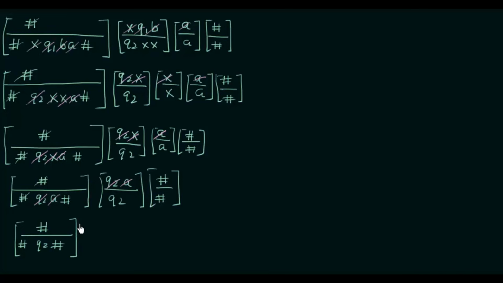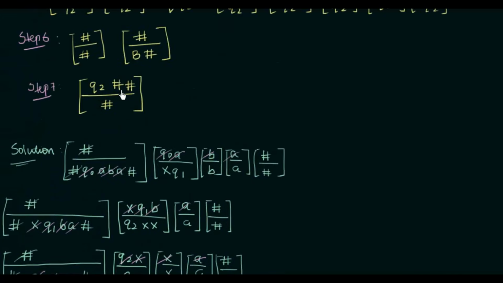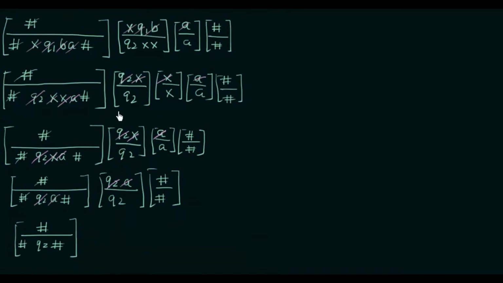Now in order to cancel this, if you look at step 7, you have q2## by #. So this is the perfect domino that you can use in order to cancel out this one. So q2## by #. This is from step number 7. Now if you look, # and # will be cancelled, q2 and q2 is cancelled, # and # is cancelled, and # and # is cancelled. So we see that everything is cancelled. Now if everything is cancelled, it means the top part and the bottom part are exactly matched. So if we found a match for the top and the bottom, that means this PCP is solved. That means we found the solution to this PCP.